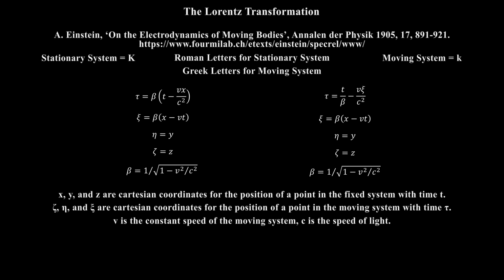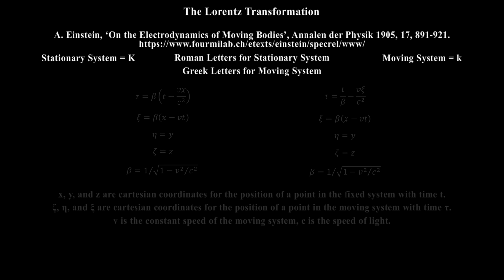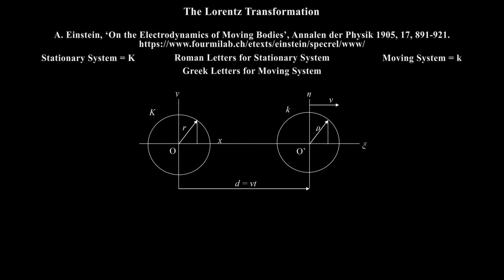In order to reduce clutter from the analysis, I'll consider an expanding circle of light rather than a sphere of light. It's very easy to apply the symmetry between the y and z axes to generate the three-dimensional from the two-dimensional when we need to do so. With the z and zeta coordinates suppressed, here is Einstein's scenario. After a time t, the expanding spherical wave of light in the stationary system K, here a circle in the xy plane, has radius r equals c times t.